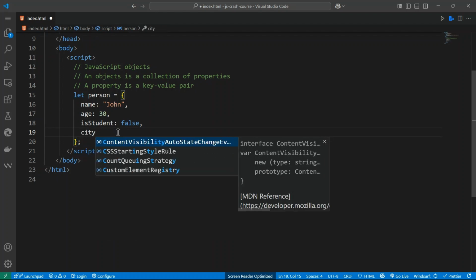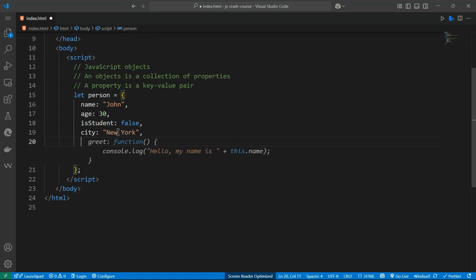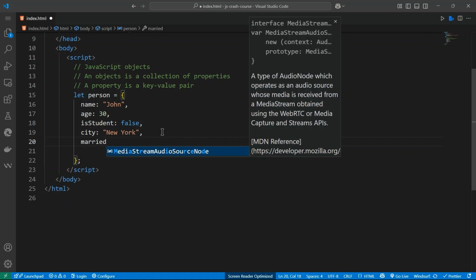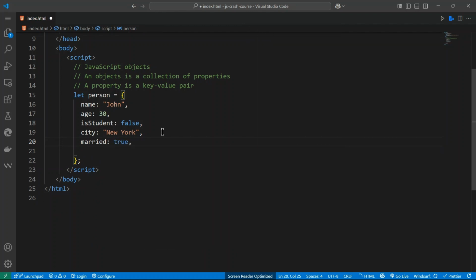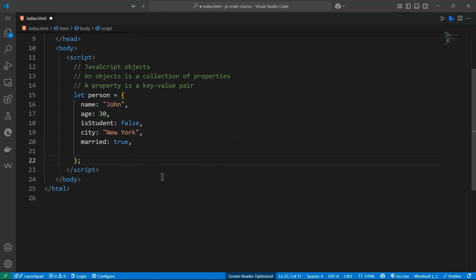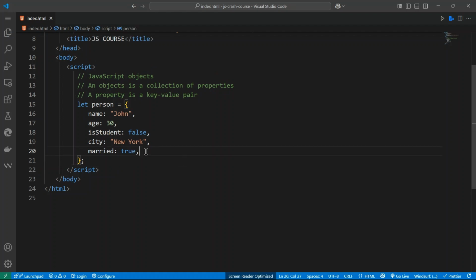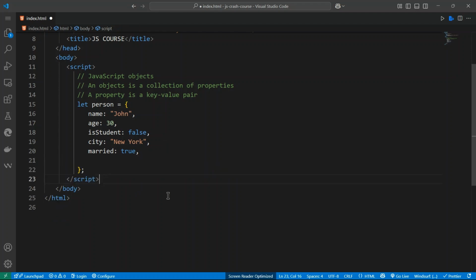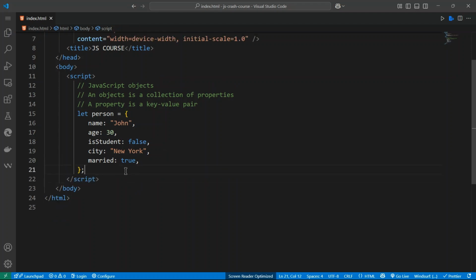We can add, for example, city, New York, country, and let's say is married is equal to true. We don't want to do that, we can add that later, but for now we don't want to add it. We can add much more stuff. This is why you keep hearing about a great function. All right, so this is the value.